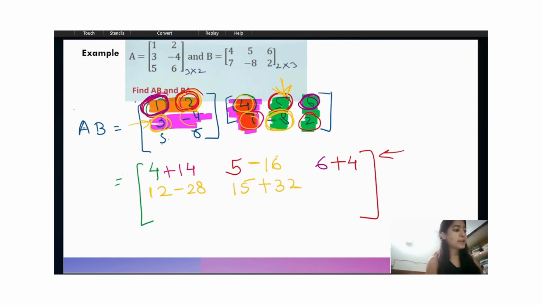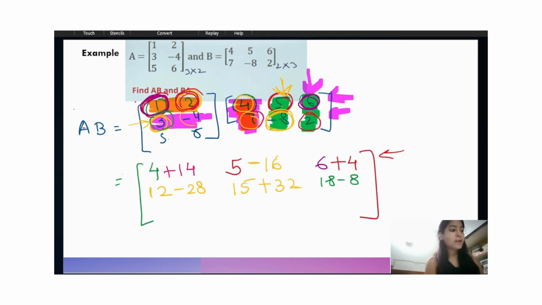Okay, next we have to take the second row, which will be the same, and the column will be changed. So what we will get here is 3 times 6, which is 18, and minus 4 times 2, which is minus 8.